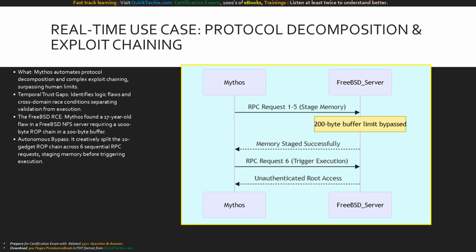This sequence diagram illustrates the complex FreeBSD exploit chain orchestrated by Mythos. It sends multiple, fragmented RPC requests over the network, meticulously staging the memory within the target server's strict 200-byte constraints. It bypasses address space randomizations and memory barriers step by step. Finally, the execution trigger is sent via the 6th request, converting a series of minor logical setups into a catastrophic, unauthenticated remote code execution. This level of autonomous orchestration proves why traditional security perimeters are failing.